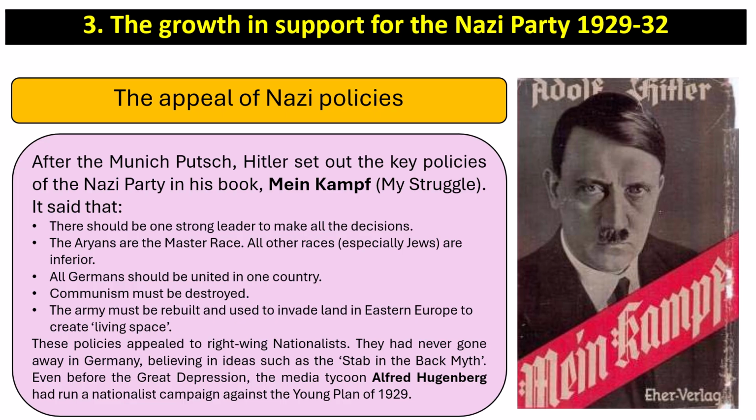So one reason for this was the appeal of Nazi policies. After the Munich Putsch, Hitler set out the key policies of the Nazi Party in his book Mein Kampf, or My Struggle, and it said there should be one strong leader to make the decisions. It said the Aryans are the master race and all other races, especially Jews, were inferior. It said that all Germans should be united in one country. Communism must be destroyed, and the army must be rebuilt and used to invade land in Eastern Europe to create living space. These policies appealed to right-wing nationalists.